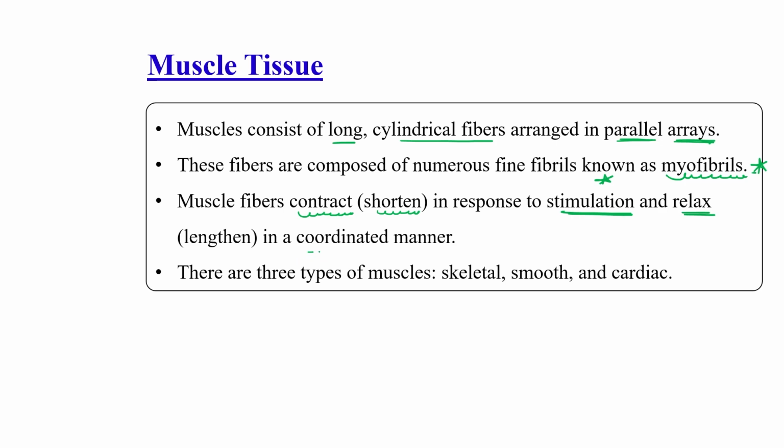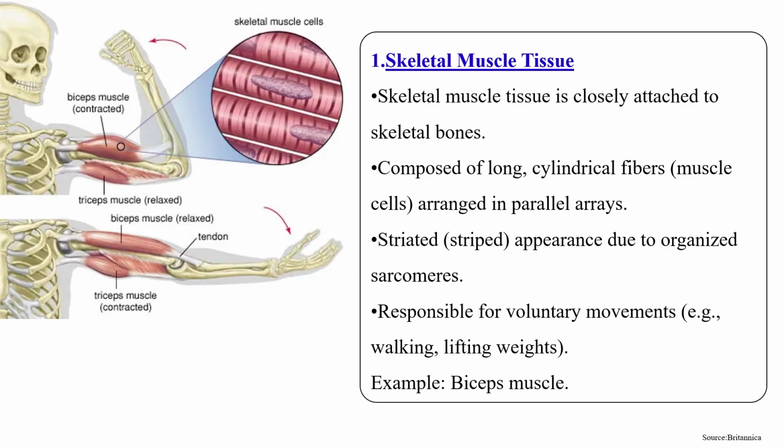In a coordinated manner. So there are three types of muscles: skeletal muscles, smooth muscles, and cardiac muscles. One by one we are going to discuss all three types. First is skeletal muscle. As the name suggests, skeletal muscle tissue is closely attached to the skeleton bones, like biceps and triceps, right?